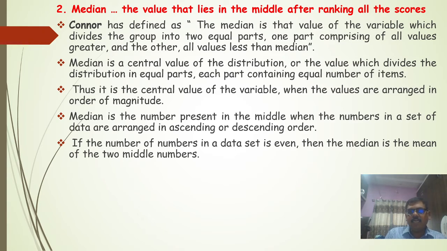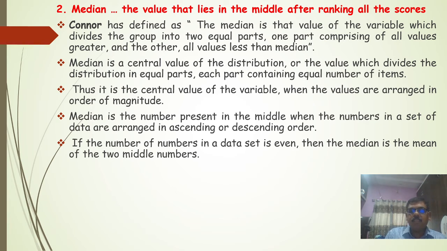So the median is the central value of a distribution, or the value which divides the distribution into equal parts, each part containing an equal number of items. Thus, it is the central value of the variable when the values are arranged in order of magnitude, meaning you arrange the values in ascending or descending order. The median is the number present in the middle when the numbers in a set of data are arranged in either ascending or descending order.